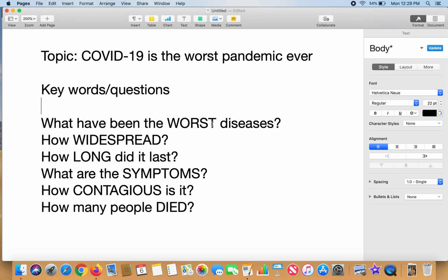What have been the worst diseases? How widespread? How long did it last? What are the symptoms? How contagious is it? How many people died? I created these keywords and questions by thinking about how do we know if something is the worst or not. Sometimes you may find these from the research itself. Sometimes you may be able to think of them on your own.